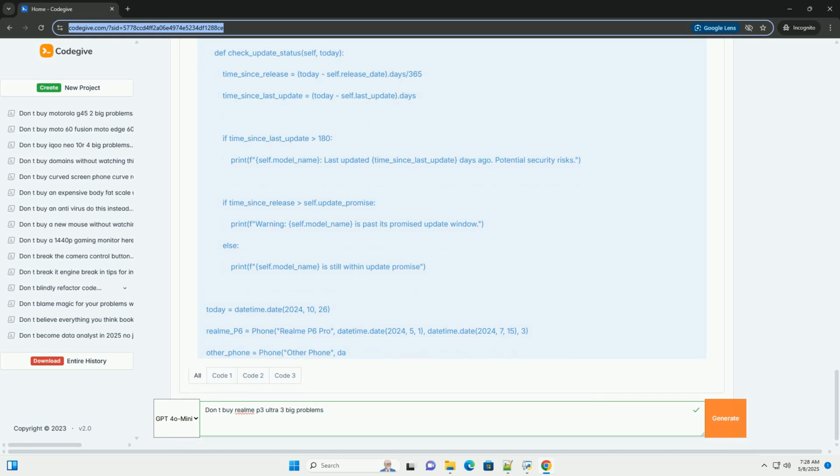Look for alternatives: compare the Realme P6 Pro to other phones in the same price range. There might be alternatives that better suit your needs. Research the community: see what the online user communities, such as Reddit, XDA forums, and Realme forums, are saying. This can give you insight into common issues and potential solutions.